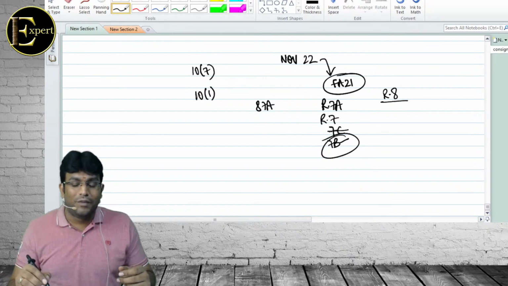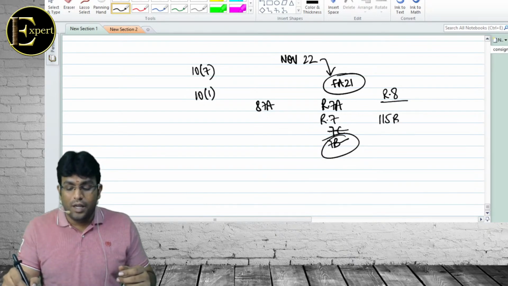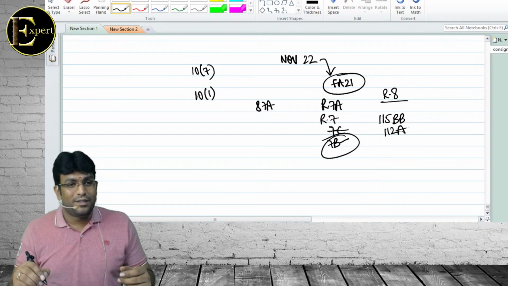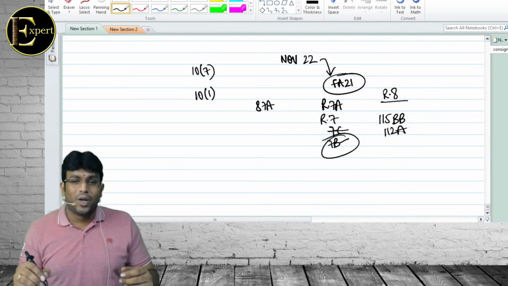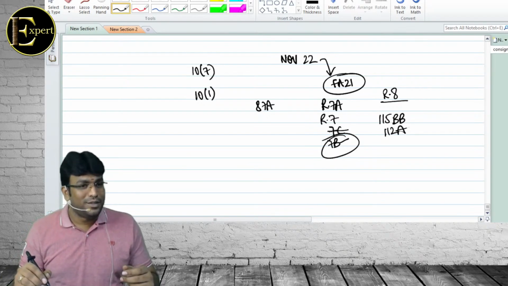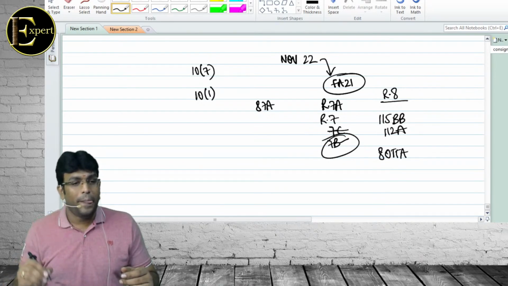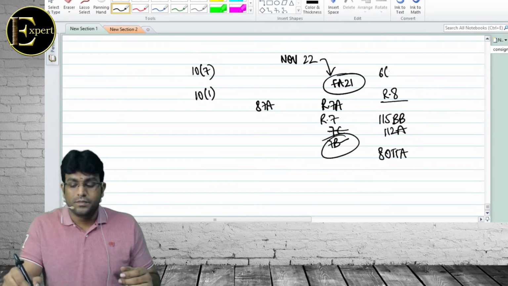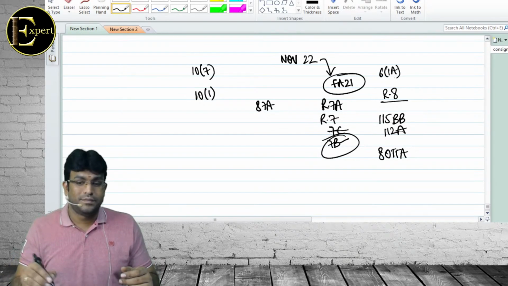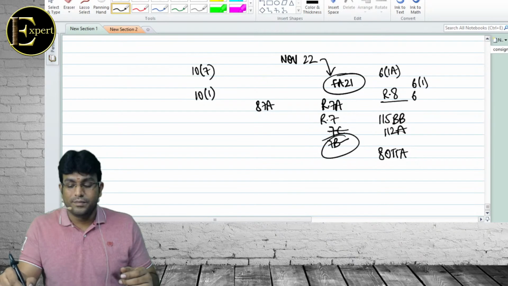Section 115, long-term capital gain on sale: 10% on the amount exceeding 1 lakh. Good. 80TTA: interest on savings deposit in a savings bank. 6(1A): deemed resident. 6(1): basic conditions for an individual. 6(3): company. 6(6): additional conditions.